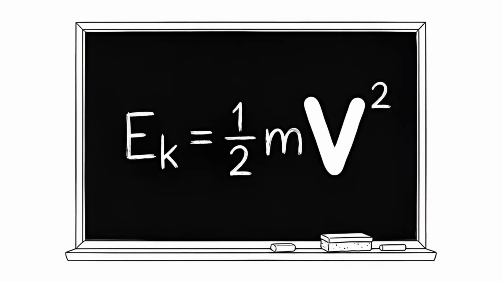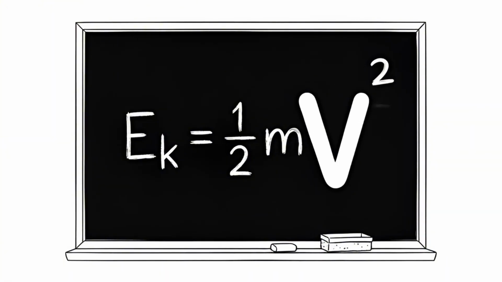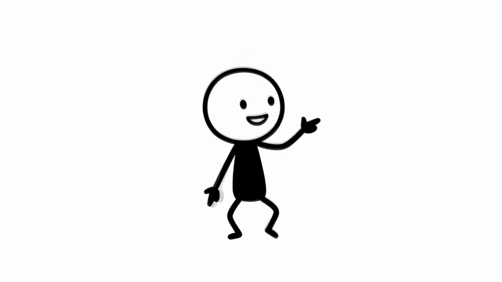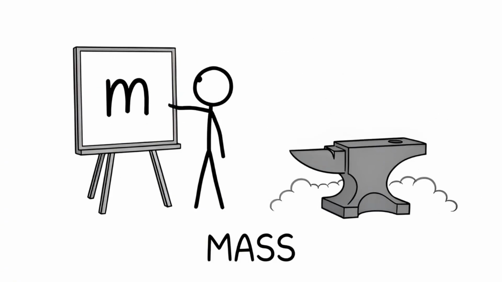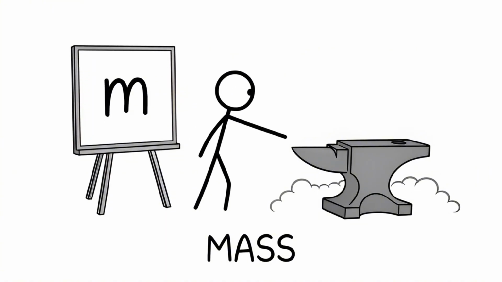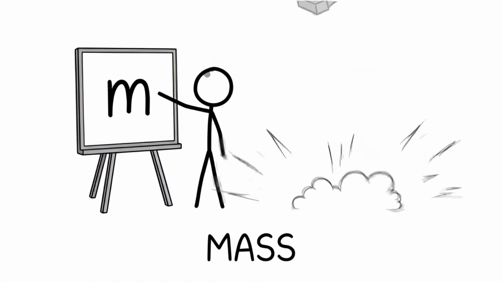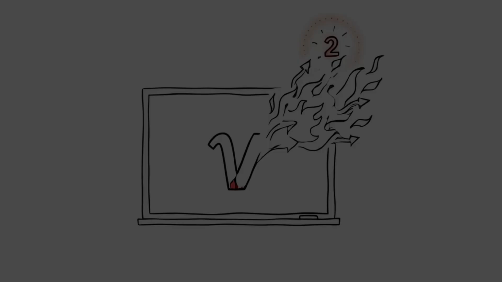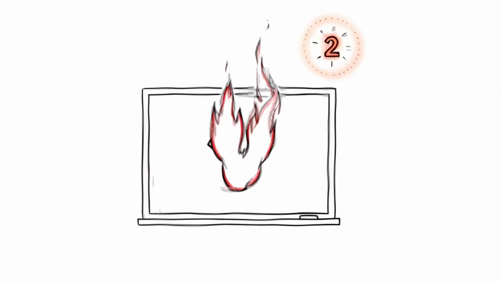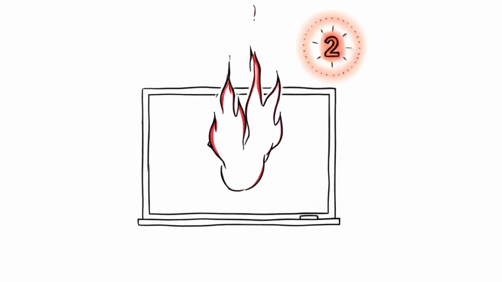This is the equation that dictates whether you walk away from a crash or get airlifted. E_k equals 1/2 m v squared. The m is mass. Your car is heavy. That matters. But the m is just linear. If you double the weight of your car, you double the energy. Simple. But this v, this is velocity, speed.